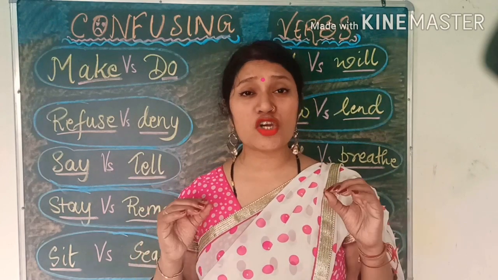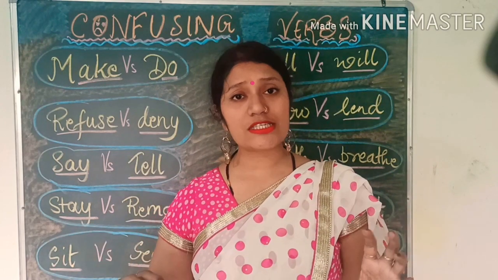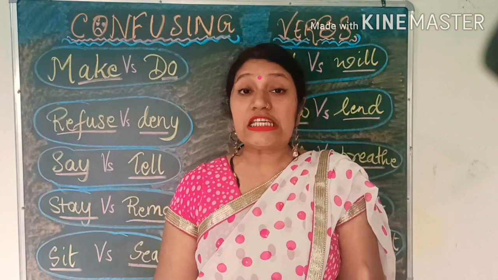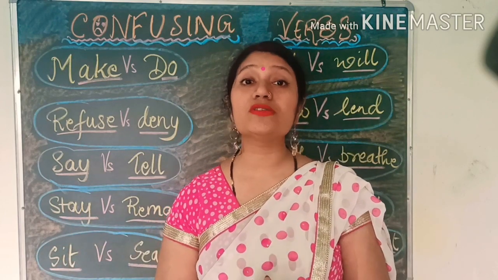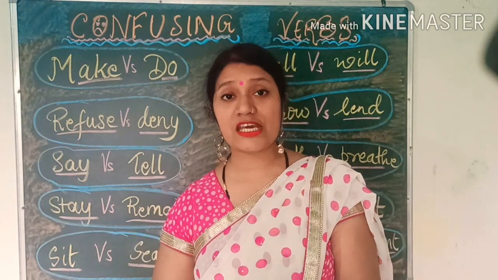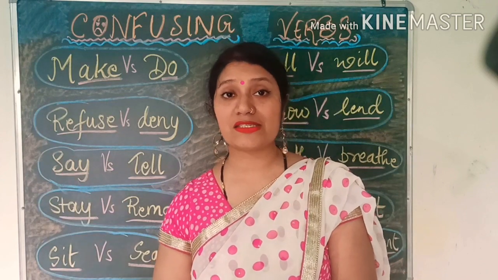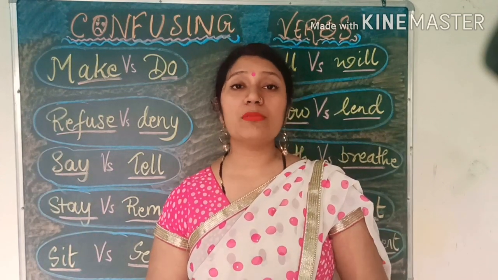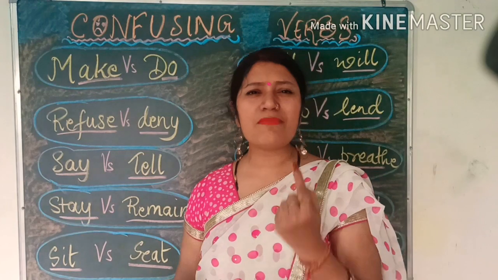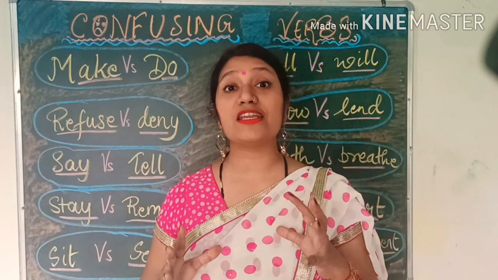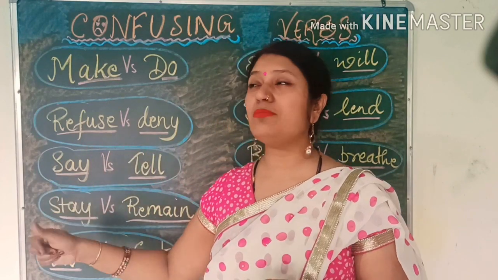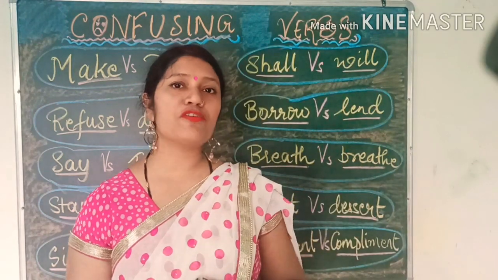But when you say find yourself a seat, there the seat is a noun. And when I say seat yourself, then seat is used as a verb. Obviously, the meaning is the same as sit. Seat yourself, that means make yourself comfortable at that place, right? But seat is more commonly used as a noun. I hope you're understanding the main difference between these two confused words, and next time you're going to be very careful not to use one verb when you actually mean to use the other one. Let's see the other pair of confused verbs.